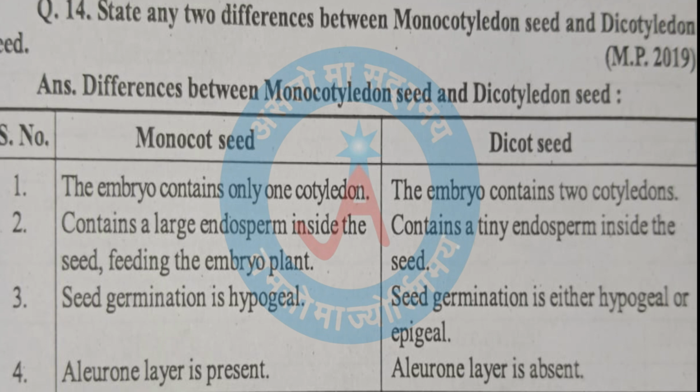Monocot seed, third point. Seed germination is hypogeal. Dicot seed, third point. Seed germination is either hypogeal or epigeal. Monocot seed, fourth point. Aleurone layer is present. Dicot seed, fourth point. Aleurone layer is absent.